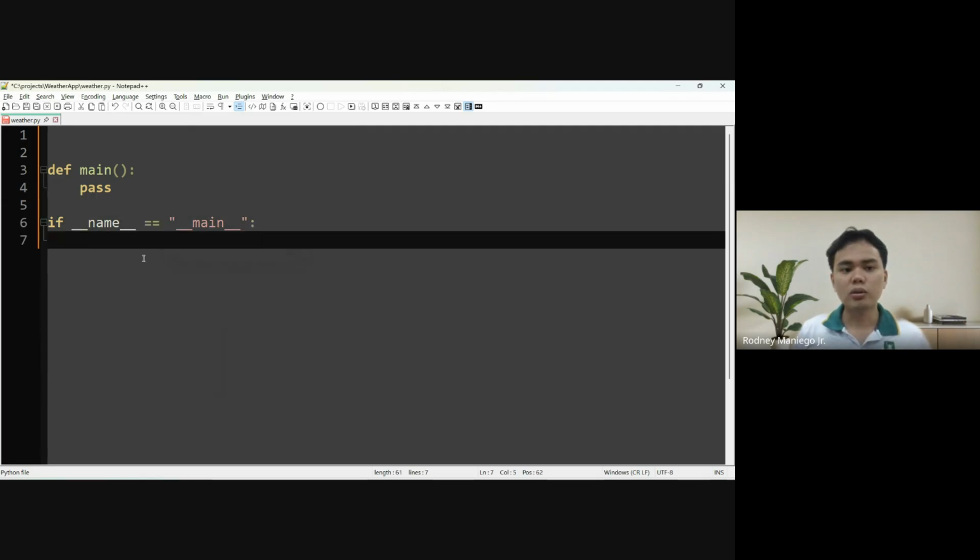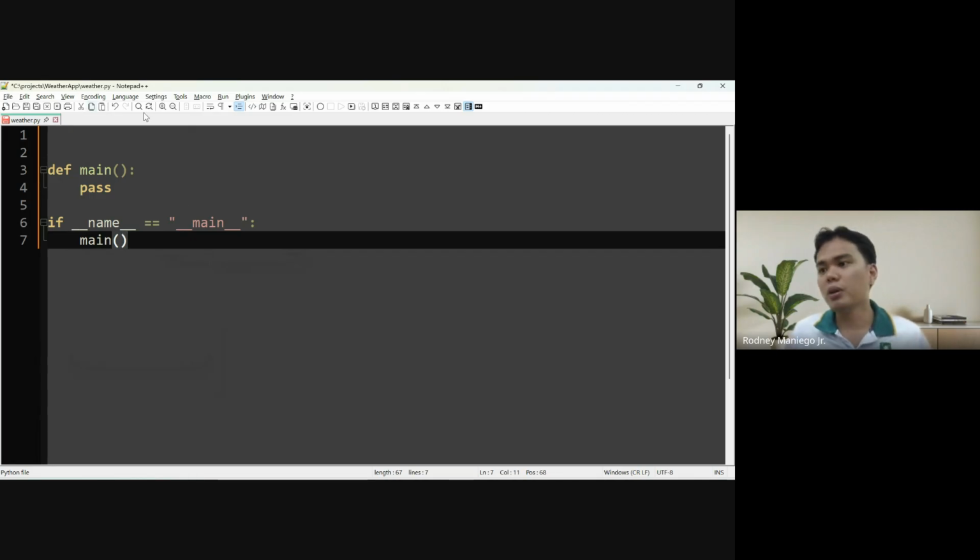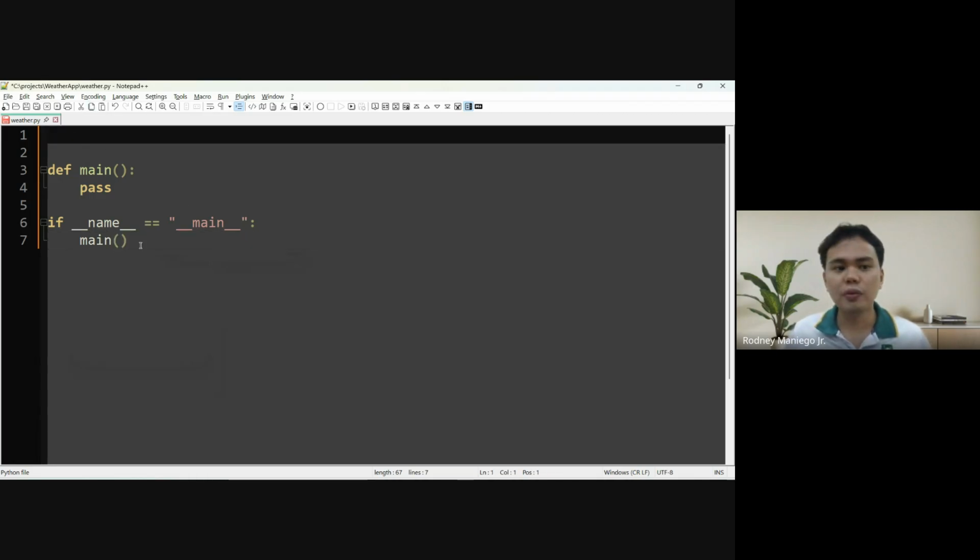So again, please don't confuse yourself. When you see this one, it just tells Python that this program will only run if you have run it manually, so if you click that play button, or if you run Python space the file name. Again, this is the template, and we will import the package folder.